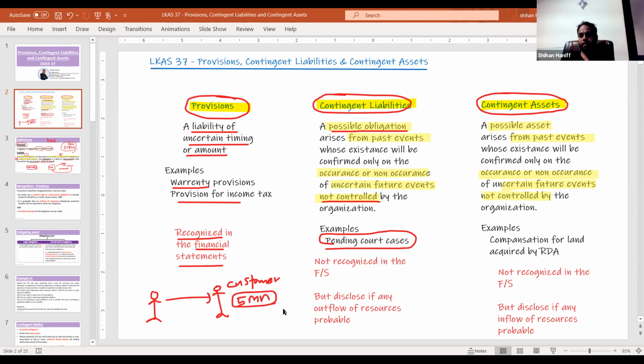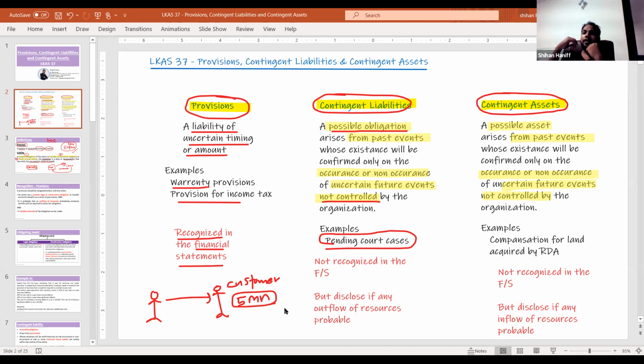remedy, claiming 5 million. So it's pending, still the judgment is pending, right? So it's a possible obligation. Sometimes you might have to pay, sometimes you might not have to pay. So who is deciding this? The judge. So is it within our control? No, it's not under our control. Right? So the third party is in control.